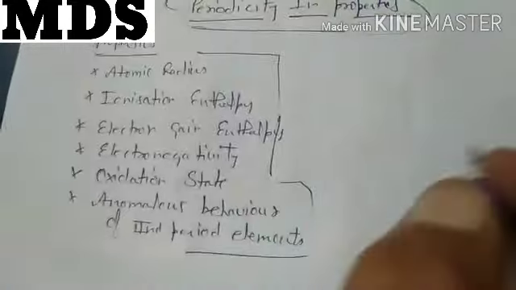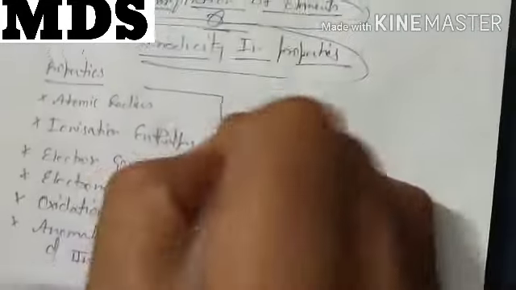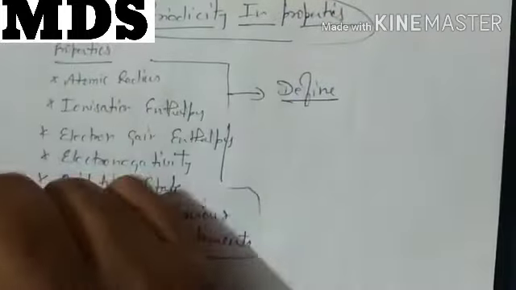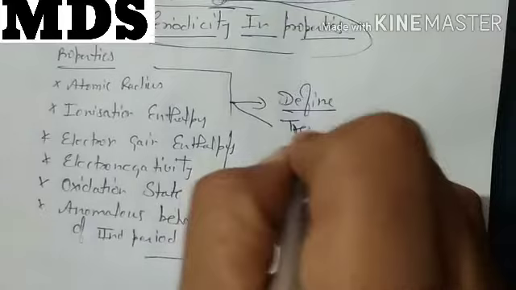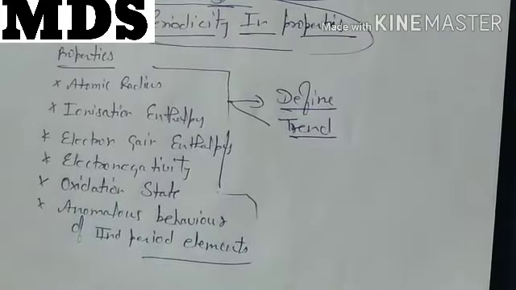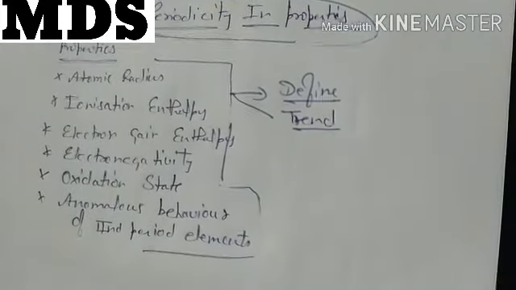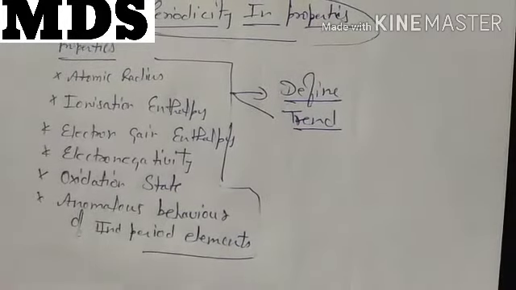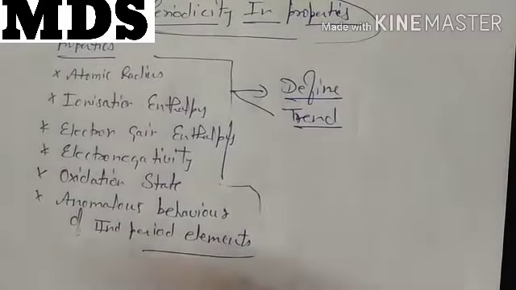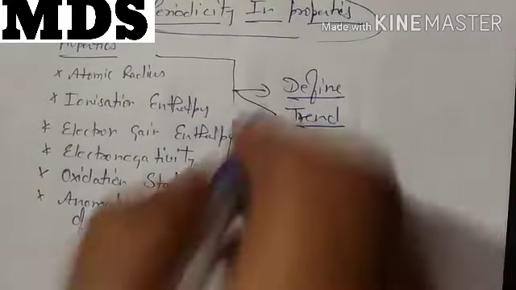So these are some properties we need to discuss. And what we need to discuss about them? First, how to define them. Second, what is its trend in the periodic table, whether they are increasing or decreasing along the period and down the group. In a group, how they are varying; in a period, if you are moving, how they are varying.